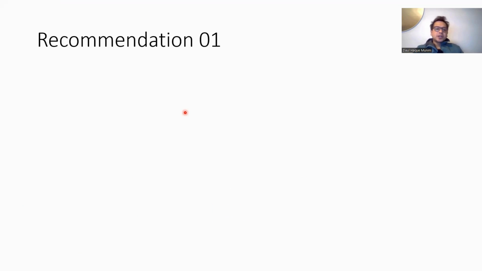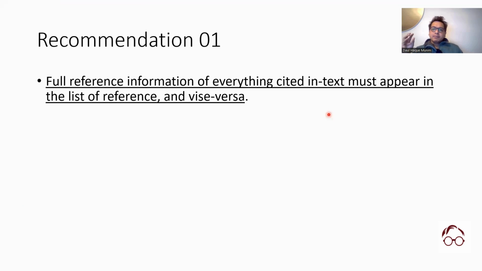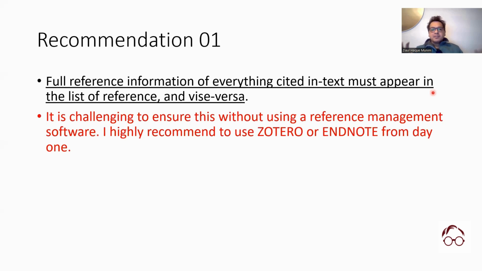So the first recommendation is that whatever we cite in our essay or writing must have the full information at the end of the report, or end of the writing. So the full reference information of everything you cited in text must appear in the list of references and vice versa. And it is very challenging to ensure this without using a reference management software.